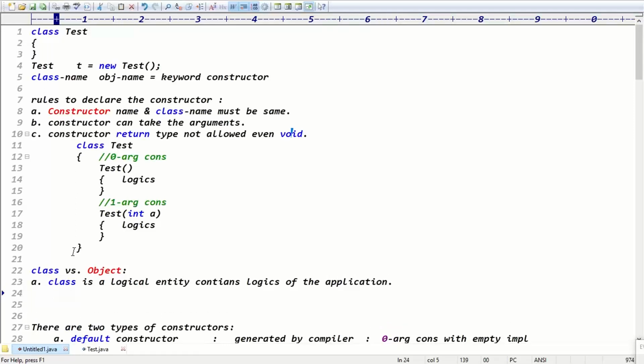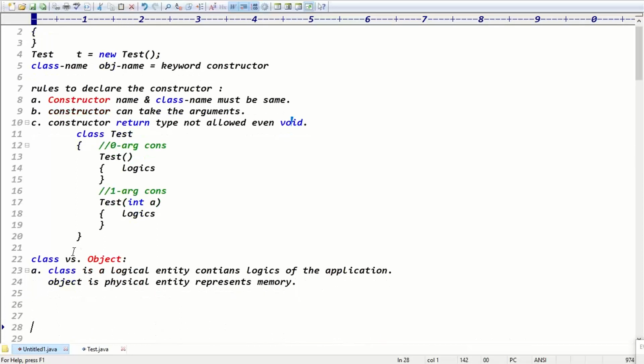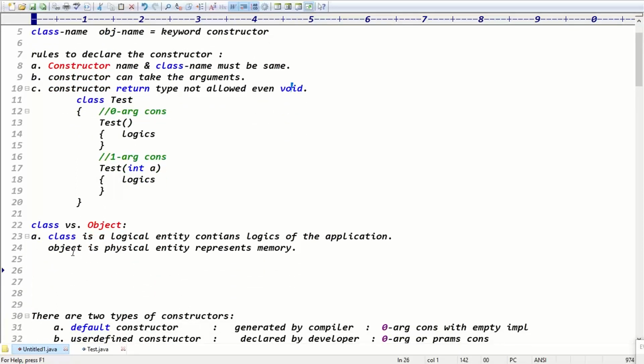Exactly. Now what would an object be, tell me here? Object is a physical entity. Physical entity represents what? It represents the memory. When you create the object, think of it like you're creating memory. If you're creating an object, you're allocating the memory. So class is a logical entity that contains the logics of the application, and object is a physical entity that represents the memory, right?